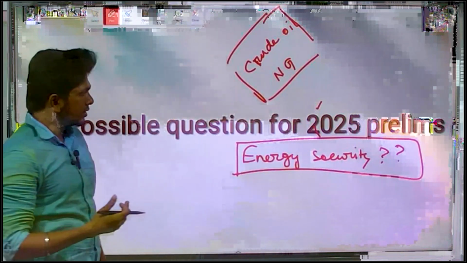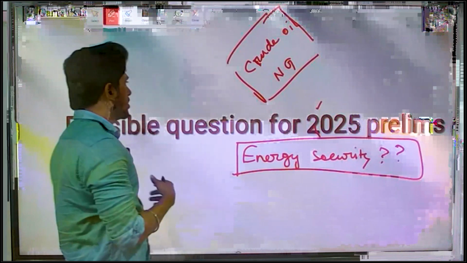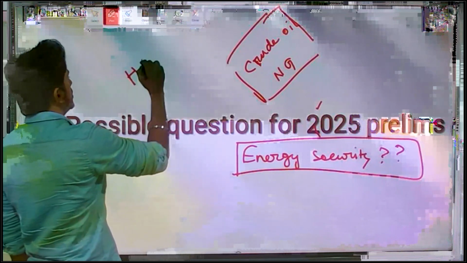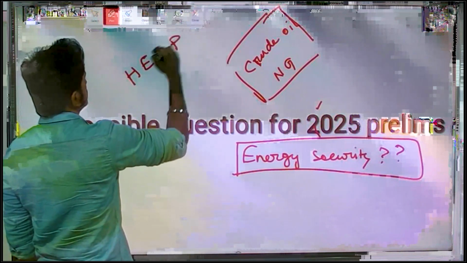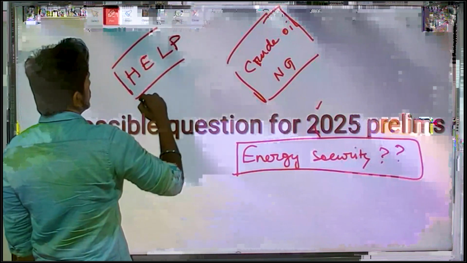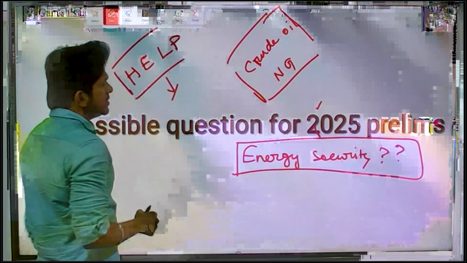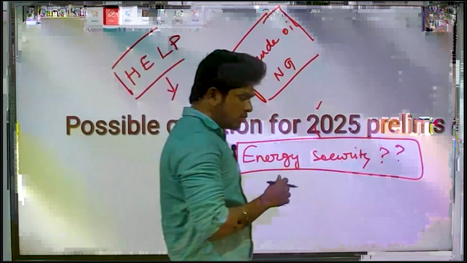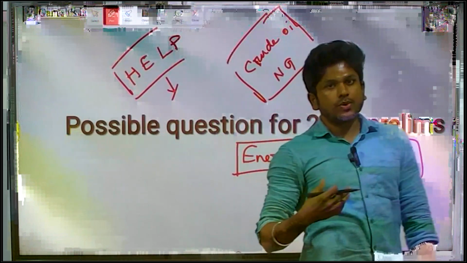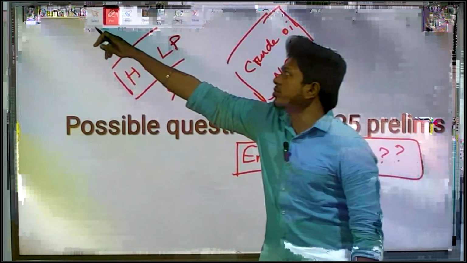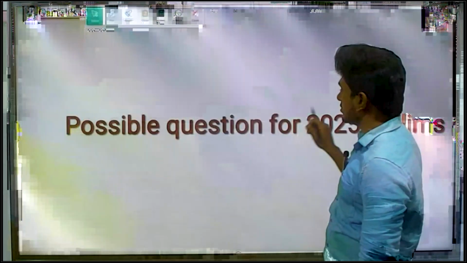So for that, there was a change in policy and they gave a new policy that is called the HELP, Hydrocarbon Exploration and Licensing Policy. That was the new policy given by the Government of India. So we are going to discuss the HELP.